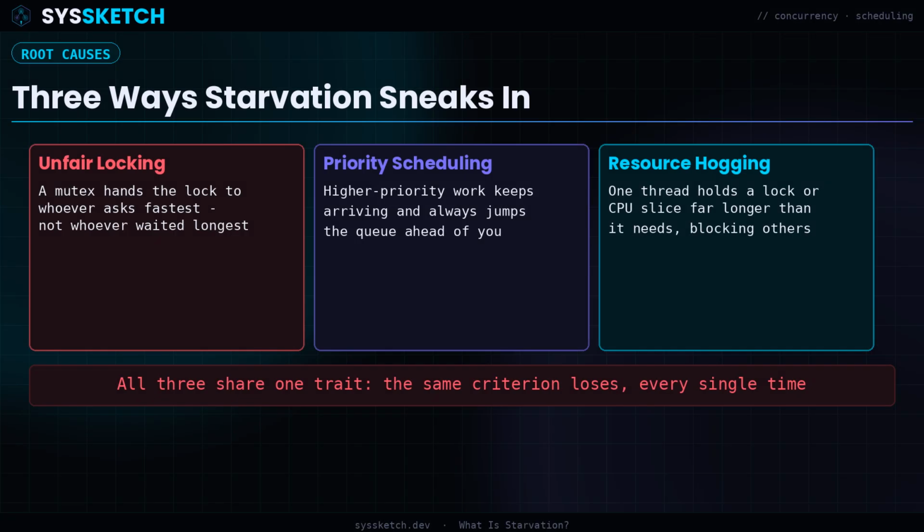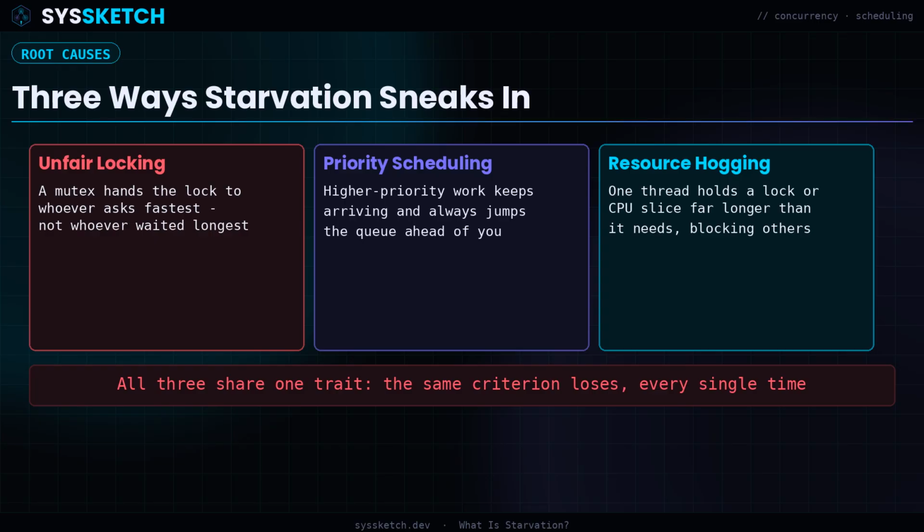Starvation tends to sneak in through one of three doors. The first is unfair locking, a mutex or semaphore that hands access to whichever thread happens to ask at the right moment, rather than whichever thread has been waiting longest. The second is priority-based scheduling, where higher priority work keeps arriving and always jumps the queue ahead of lower priority tasks, no matter how long they've waited. The third is resource hogging, a thread that holds a lock, a connection, or a CPU time slice far longer than it actually needs, starving everyone else waiting behind it.